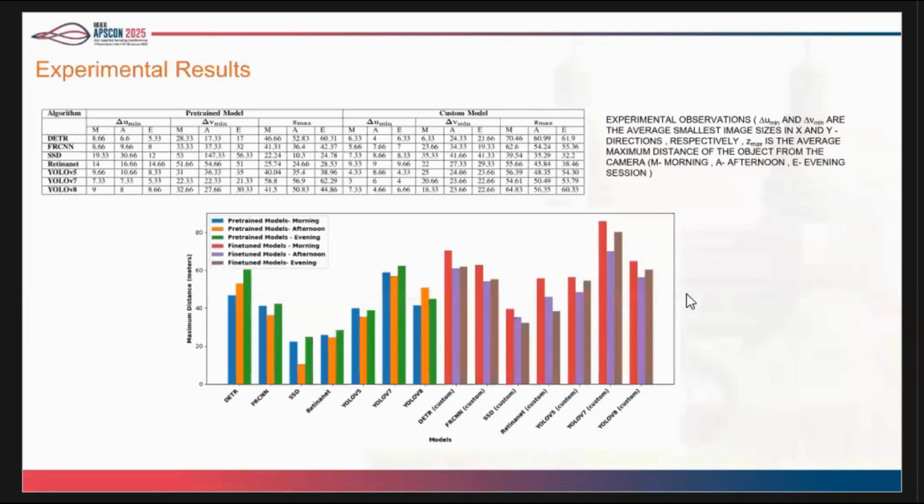I have done this experiment in the morning, afternoon and evening sessions, and each experiment was repeated multiple times. What I found is that my fine-tuned model is working better than the pre-trained models. That is one observation. Also, YOLO V7 is performing better, its inference speed is also better, and SSD is performing worse.